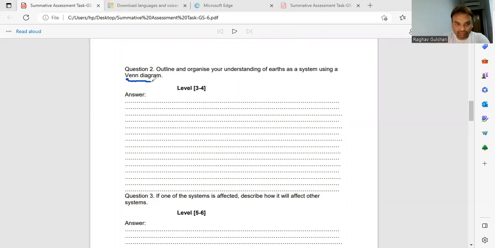Venn diagram means it's a circular representation of our system, right? So in this Venn diagram, I will mention how the four components of our system are connected to each other. They have connections, right? So let me draw my circles. I will use different colors to show this.